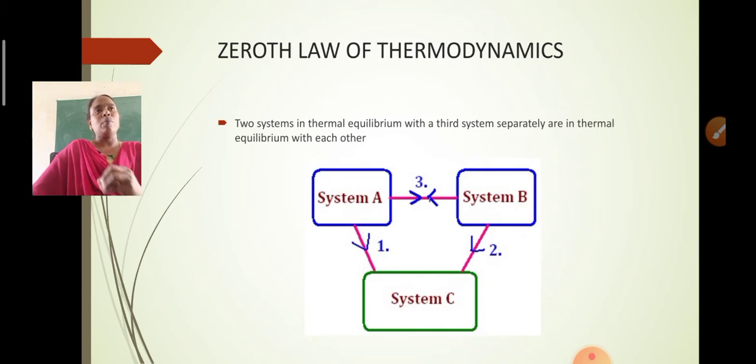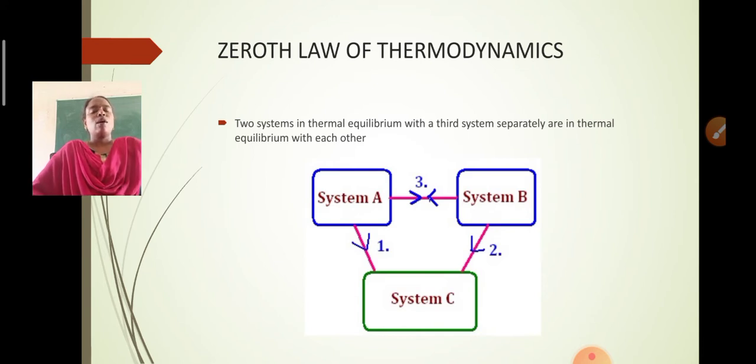This thermodynamic variable whose value is equal for two systems in thermal equilibrium is called temperature T. So if A and B are separately in thermal equilibrium with C, then temperature of A equals temperature of C and temperature of B equals temperature of C. That means temperature of A equals temperature of B. So systems A and B are also in thermal equilibrium with each other.